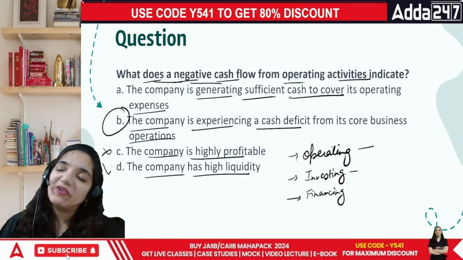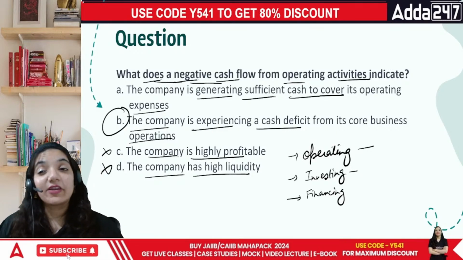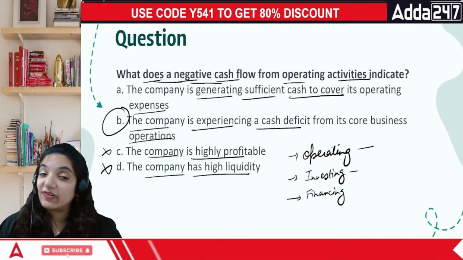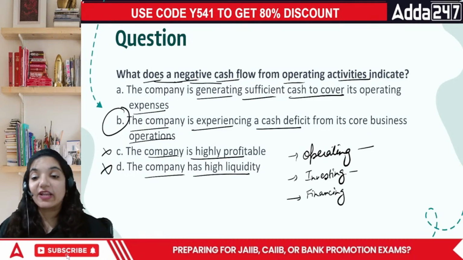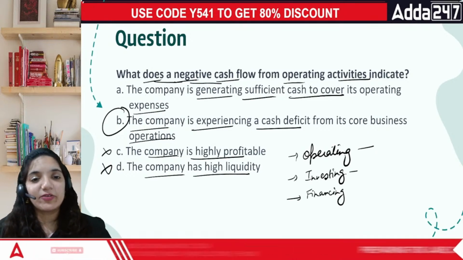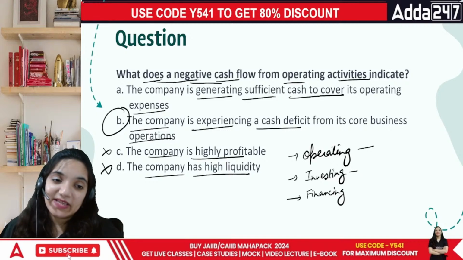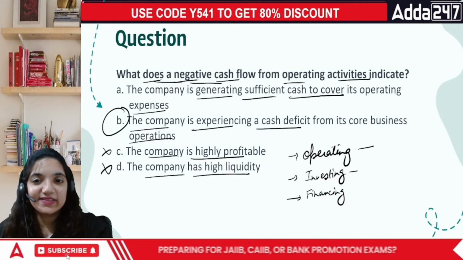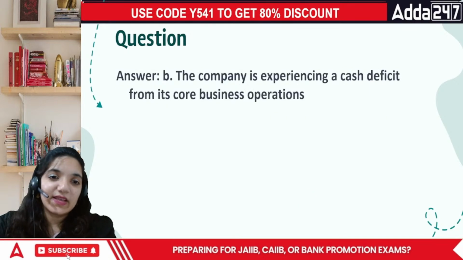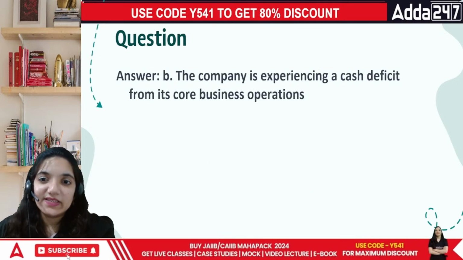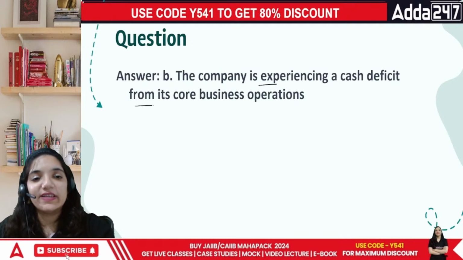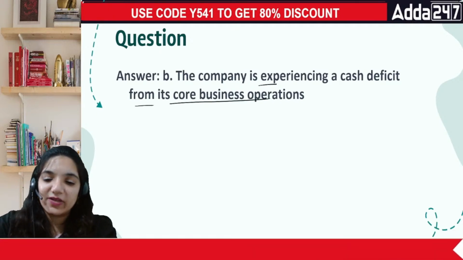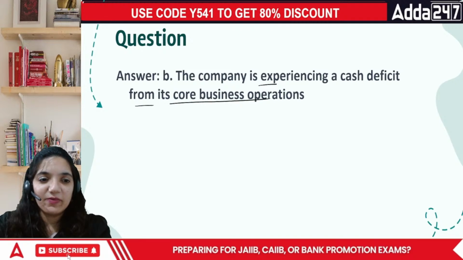It has nothing to do with liquidity as well. If you are having negative cash flows, matlab you are not having enough funds. If someone comes to me and asks me that, Niharika ma'am, pay me this much amount of money today, then I'm not having that much money. That is something which the particular question is telling us. Okay? Then comes the company is experiencing a cash deficit to its core business operations. Done, everyone?